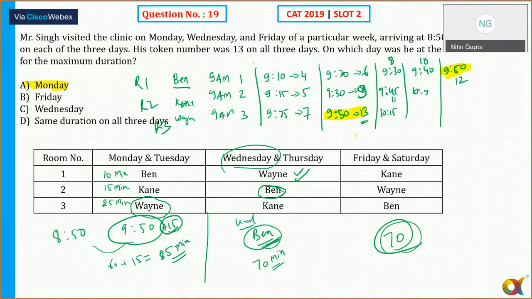Is that clear to all of you? Please tell me. 8:50 to 9:50. Any doubts to anyone? Please respond. Two of the questions were very easy. This third might be lengthy, but yes, definitely doable. Tell me if there are any doubts to anyone in question number 19, all of you. I'm still here. Please tell me if there are any doubts in question number 19.